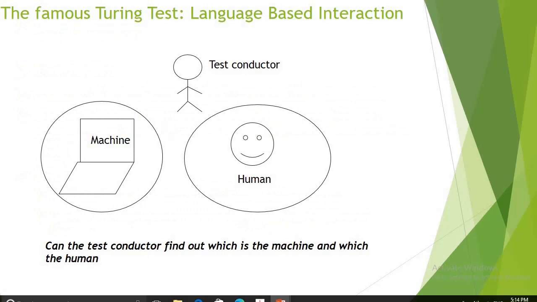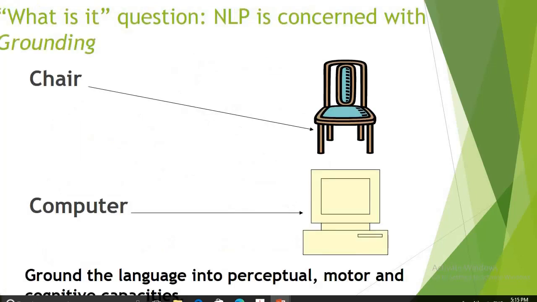The famous Turing test is known to all people, wherein a test is conducted to identify whether the operator is a machine or a human. These kinds of tests are designed based on the natural language processing ability of the human brain. So what is it exactly? It is concerned with grounding the language into perceptual and motor cognitive capacities.